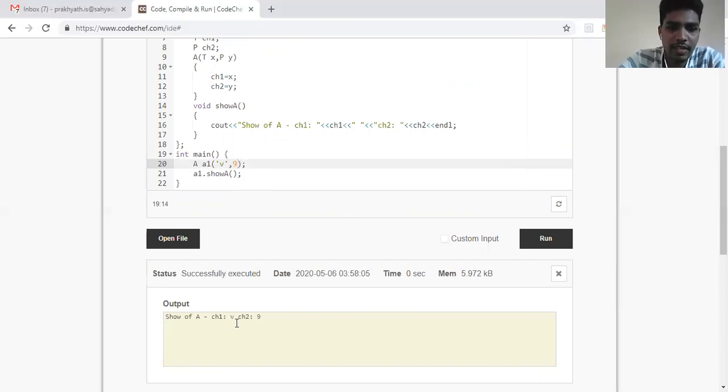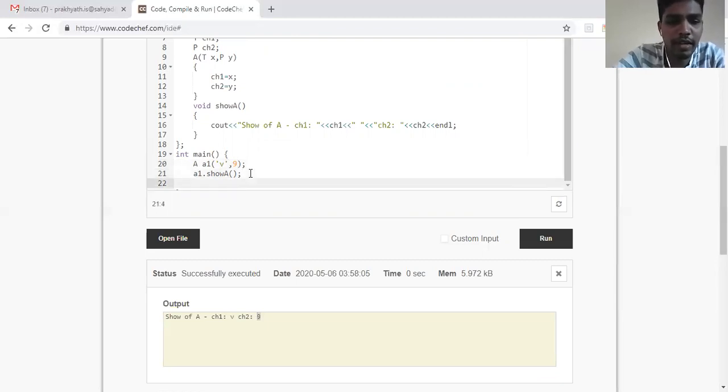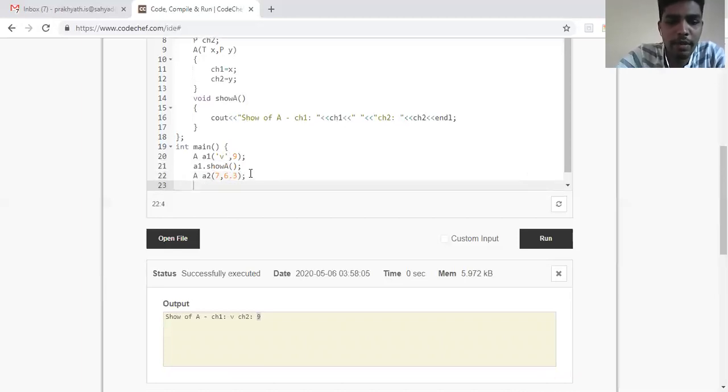You can see here, it printed both V as well as 9. I can have two different types for this particular class. For example, for object A2, let me pass one as integer 7 and another as float 6.3, and then call A2 dot show.